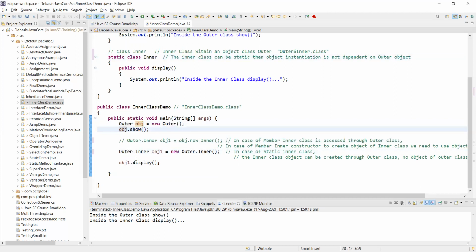Let it be here. Outer dot inner. That reference has to be done through a sequence because inner is a reference from the outer. So you have to mention outer dot inner. That is clear. An object name. And here you are simply giving it the way we normally do. We have come back to the normal way of defining or instantiating an object. New outer dot inner and inner constructor. This is an inner constructor, right? Here, you had used obj of this thing.